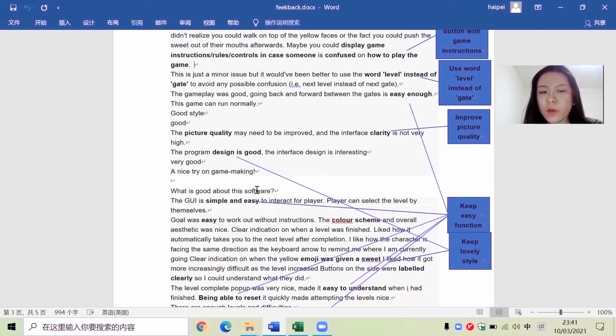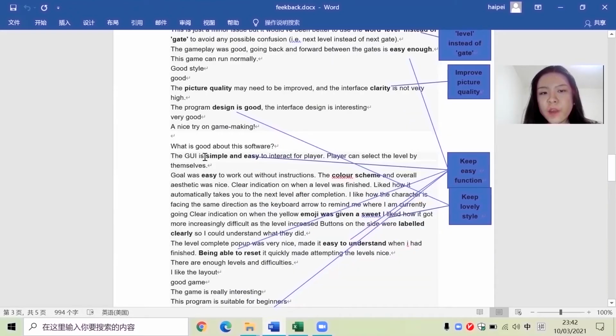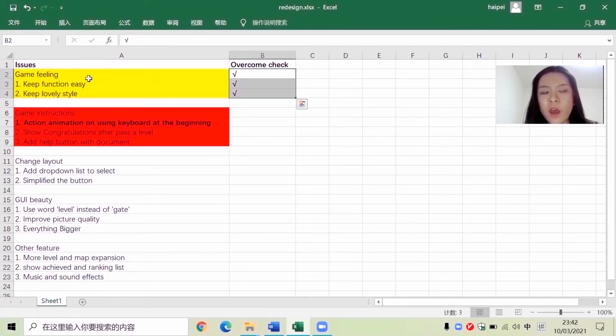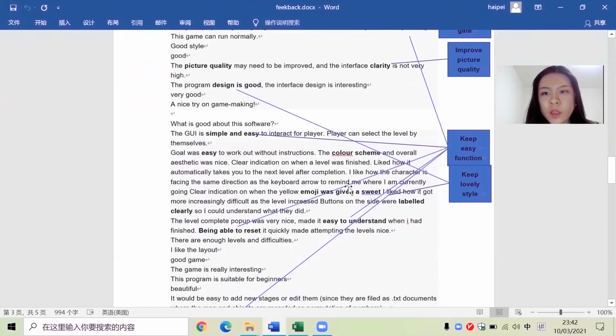I asked a question about what is good about the software. I really want to decide the style. How should I differentiate from other Sokoban? The feedback is that people think it's simple and easy, so I'm going to keep this easy function and lovely style. That's the main game feeling. I want them to be happy with my game I have already done. I just want to keep it.